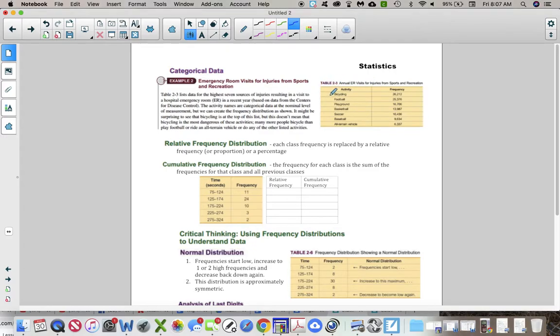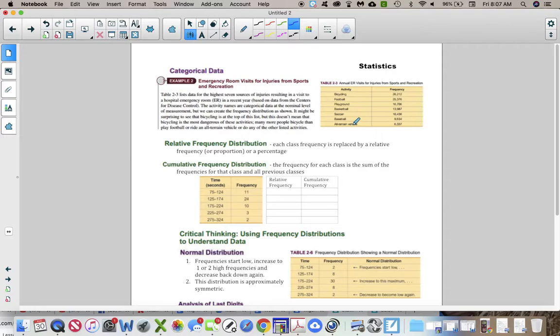So bicycling has the most. How is that the most? What? And ATVs are the least. That's ridiculous. Those should be like switched around. Football, I buy that. There's a lot of injuries from football. Playground equipment, that's odd. Basketball, soccer, baseball. Okay, whatever. I think ATV should be higher probably, but anyway, we'll go with it.